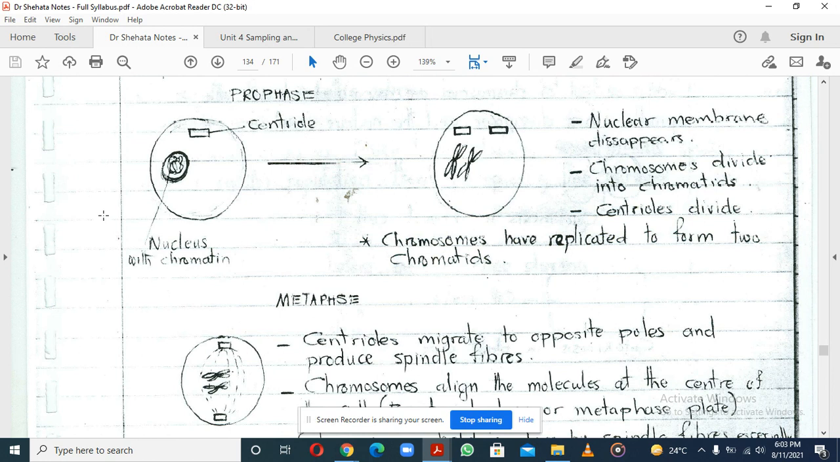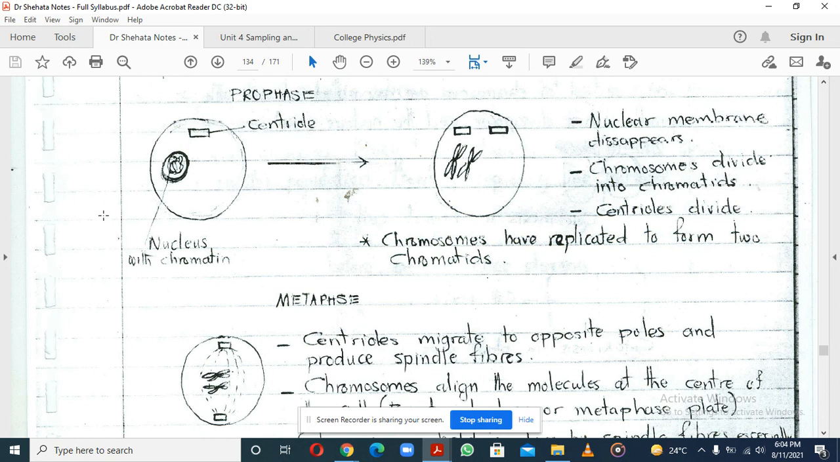We discussed what happens in prophase. What you are trying to do in mitosis is have a nuclear division, meaning the nucleus has to divide and then the cell has to divide as well. First of all, in prophase, you're going to have the nuclear membrane disappearing. We know that the nucleus is surrounded by a membrane, the nuclear membrane. Now we want these chromosomes to be able to separate.